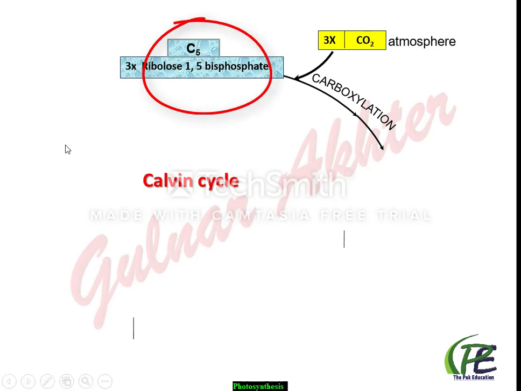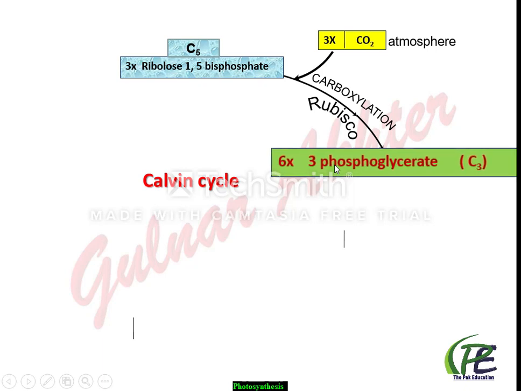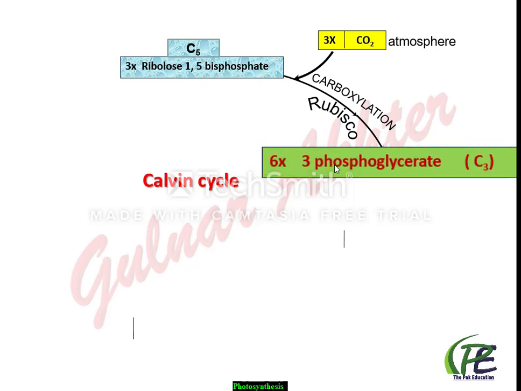It is a 5 carbon compound, and in the presence of one enzyme Rubisco, changes into the first product of the Calvin cycle, that is 3-phosphoglycerate. Here this compound consists of 3 carbon, that's why this Calvin cycle is also known as C3 cycle.